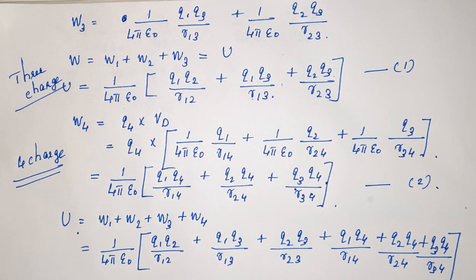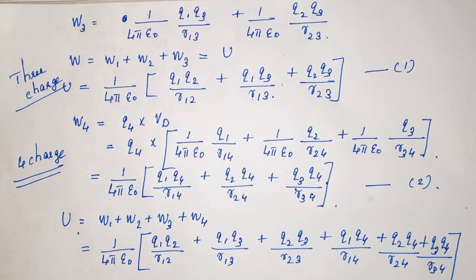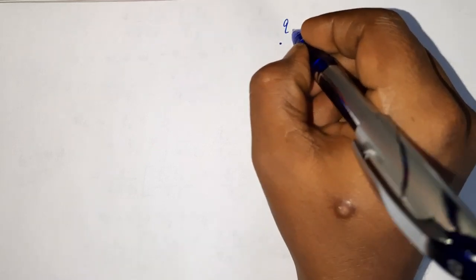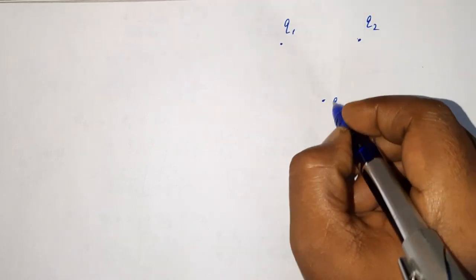Whatever be the number of charges in the given system, first of all, you should find out the number of possible pairs. For example, in the case of a 3 charge system, Q1, Q2, Q3, which are the possible pairs?